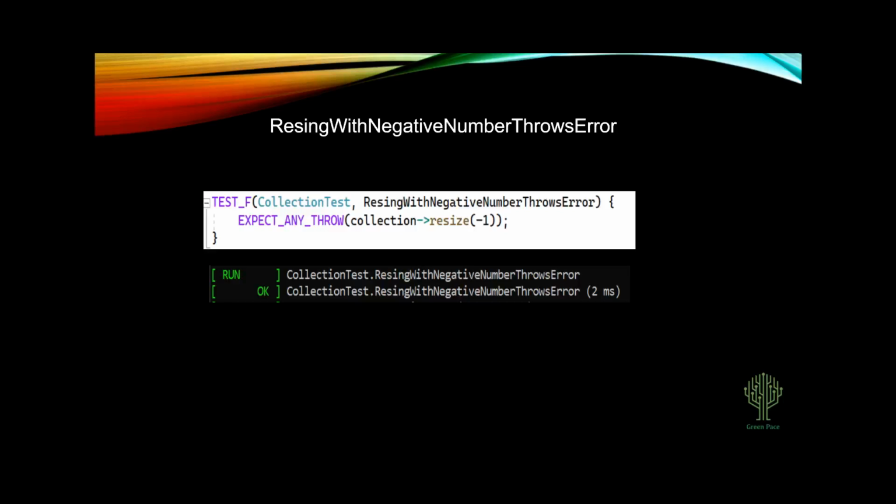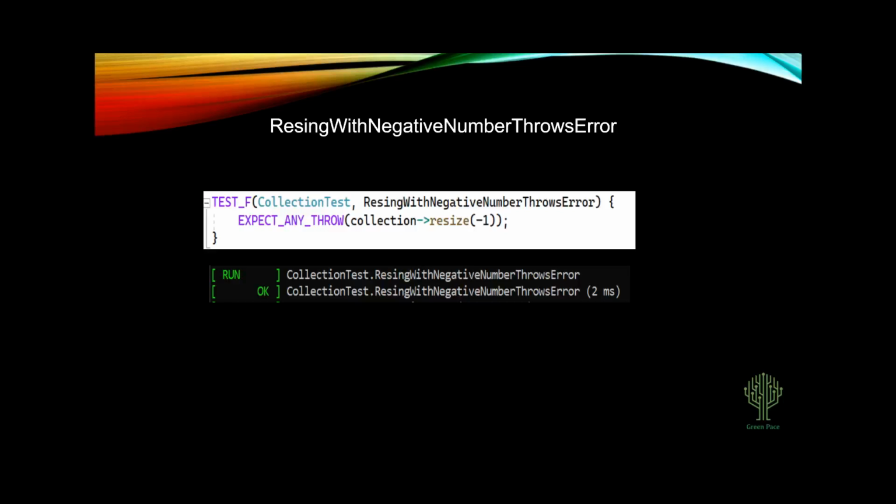So, for example, with this example right now, we are testing that if you try to resize a collection with a negative number, it'll throw an error. We were using the Google assertions logic here, of their lingo. So we've got an expect any throw call here.